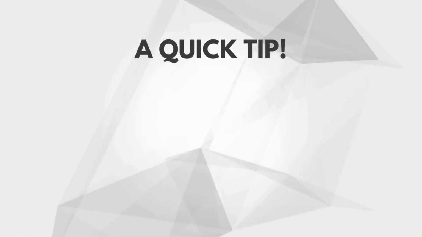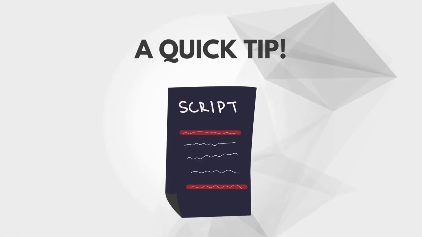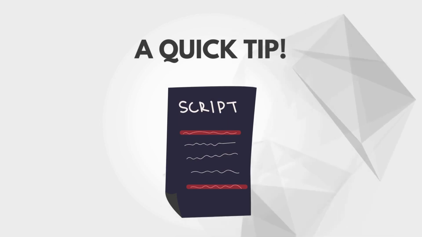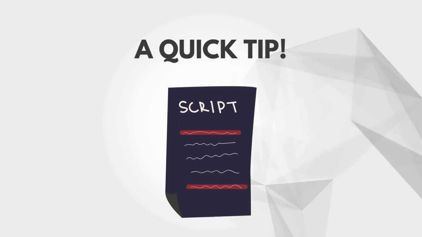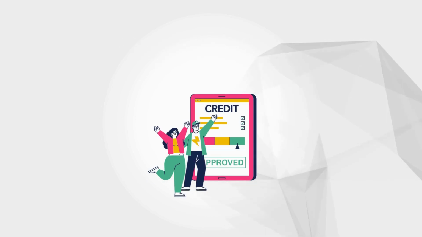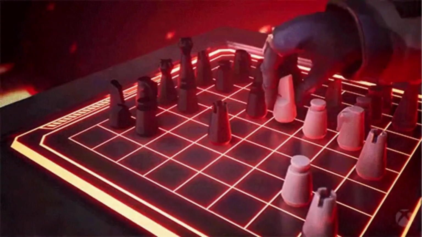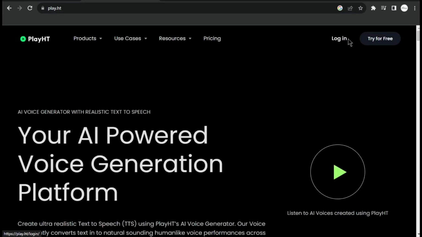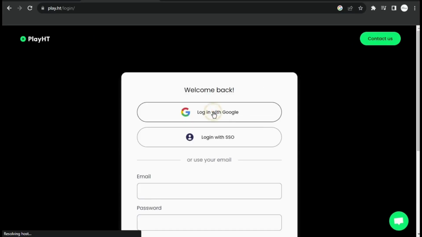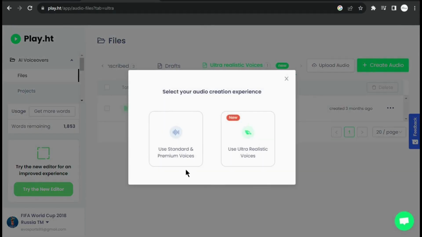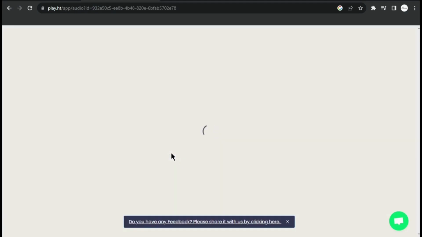A quick tip: use only the first and last sentences of your script here. Your AI avatar doesn't need to be present throughout the entire video anyway, and you will save up a lot of credits. This strategy will become clearer as we proceed with further editing. For the voiceover, I'll get it from a reliable site called play.ht, which has proven to be of good quality.